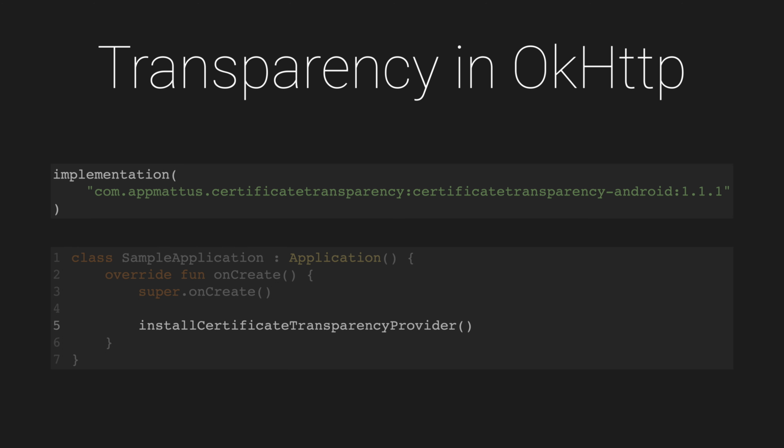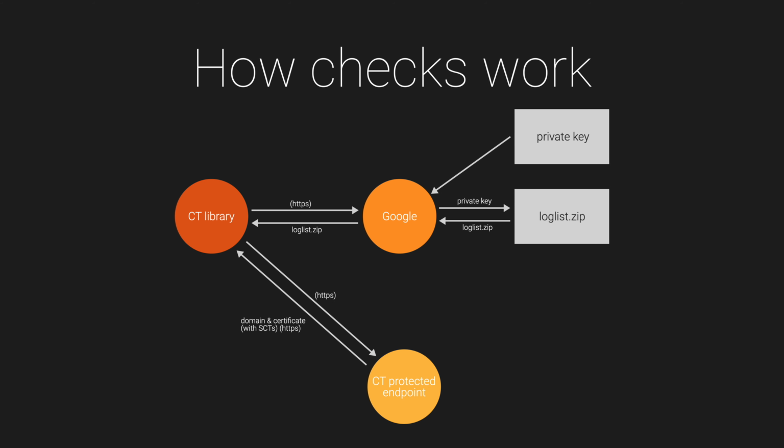Certificate transparency is even easier to configure than certificate pinning, as no configuration is necessary to enforce certificate transparency checks across your app. The single line of code shown here installs a custom Java security provider that performs these checks. Broadly speaking, the library caches a list of log servers from Google as used in Chrome. This list provides details of the log server's public keys, which are then used to verify the signed certificate timestamps presented when you make a secure connection.